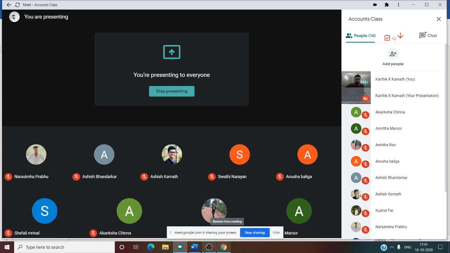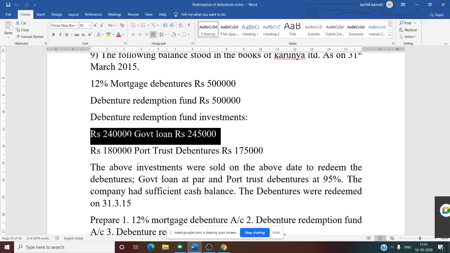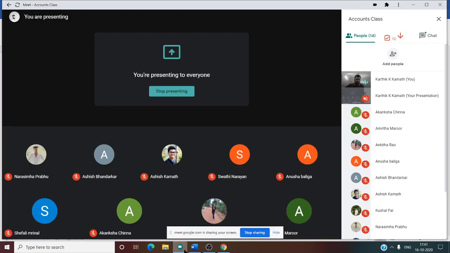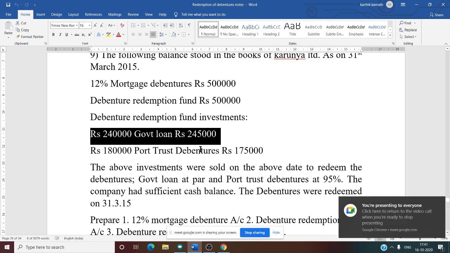Government loan sold at par means at 2 lakh 40, the actual amount itself is the sale amount. So there is no profit, no loss. Here there is a break even. That is only for the government loan I am talking about.